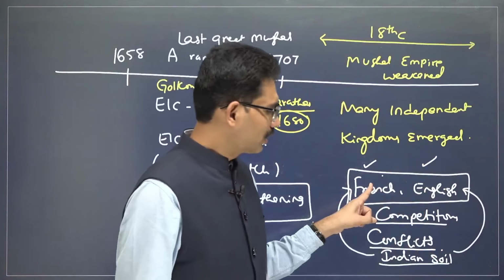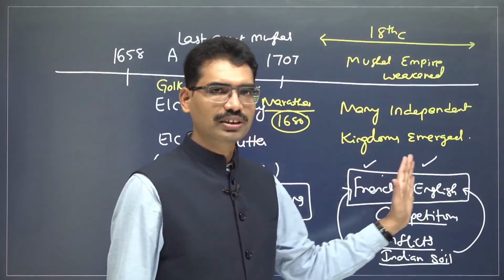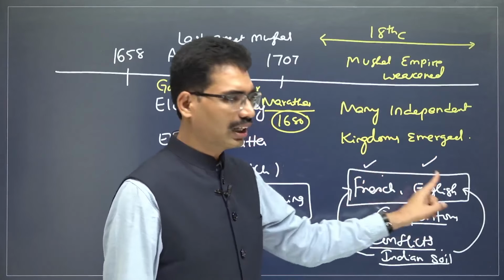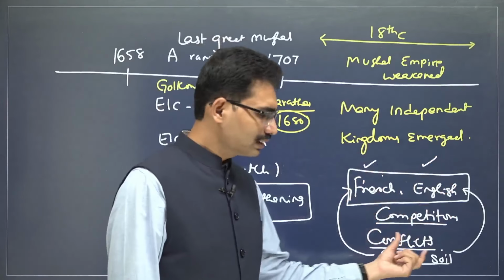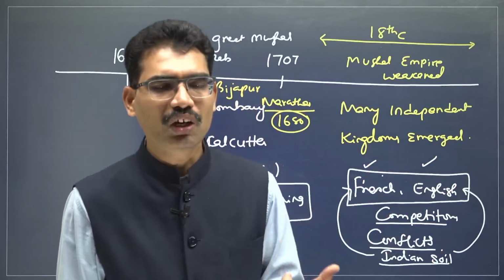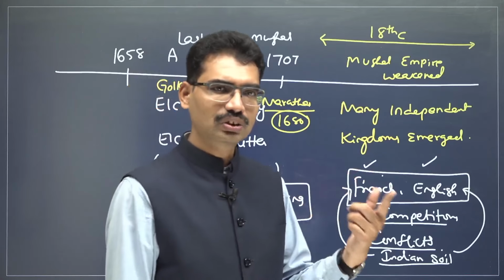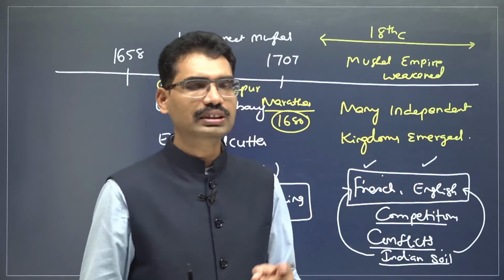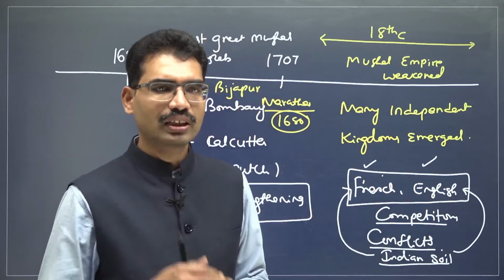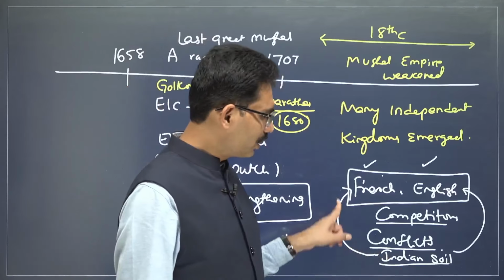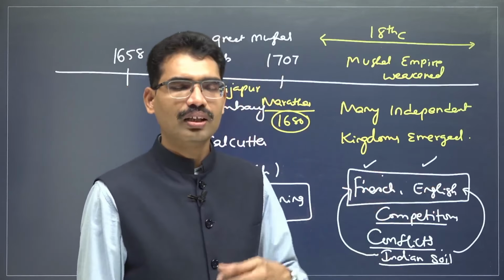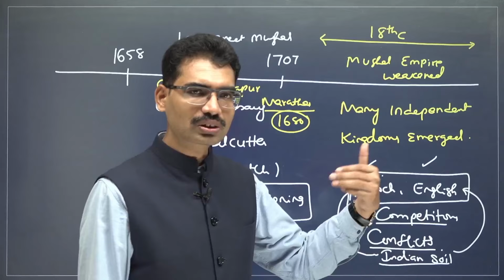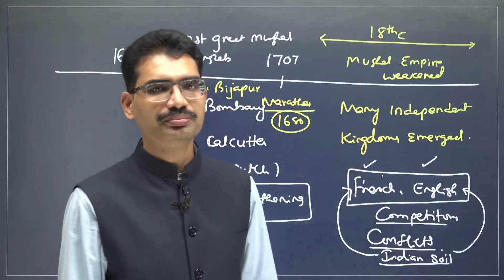Now, this is where the twist comes, and it is going to change the fate of India. French and English were fighting with each other. They are technologically advanced. Whereas Indian rulers were saying that without my permission, you should not fight, and if you have any problem between yourselves, you come to me, I will resolve it. Don't disturb law and order on my soil. On one of the occasions when an Indian ruler wanted to punish both of them, you see how it is going to happen. Now, Indian rulers were defeated by these European companies.